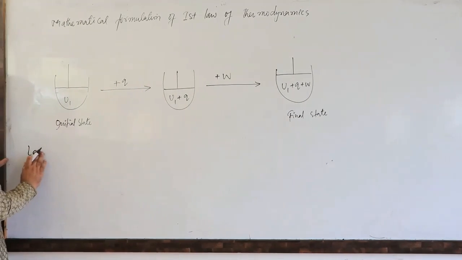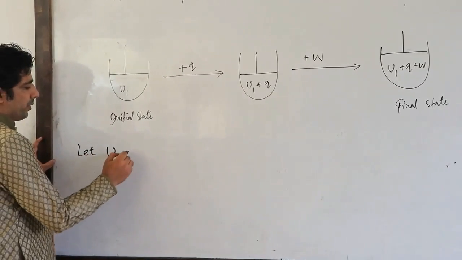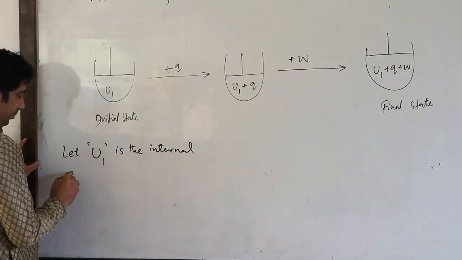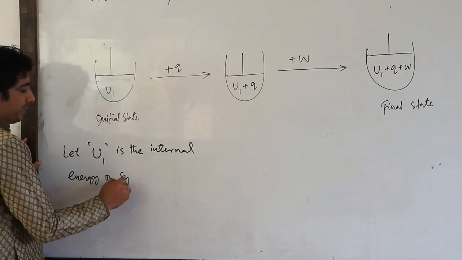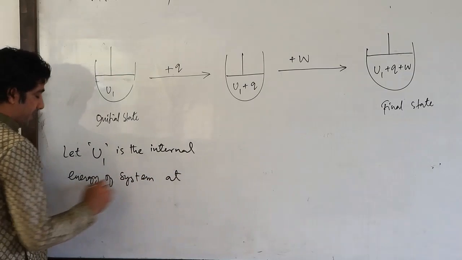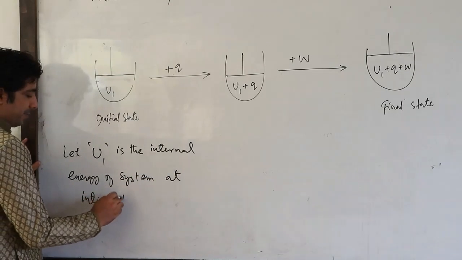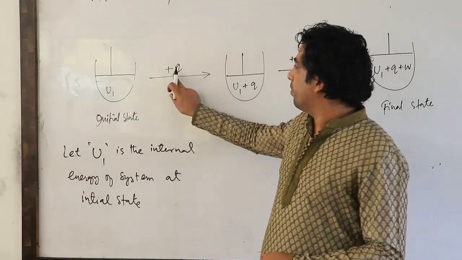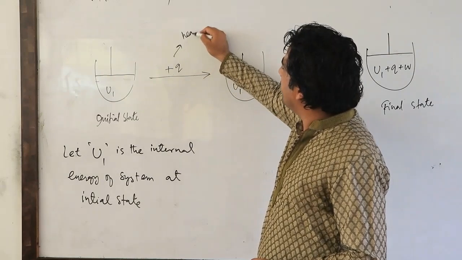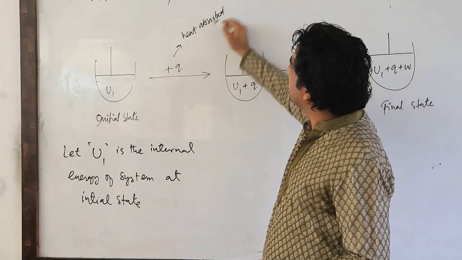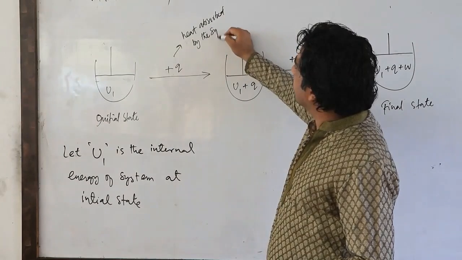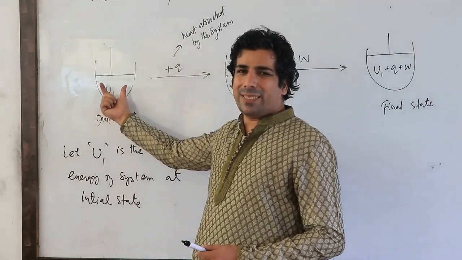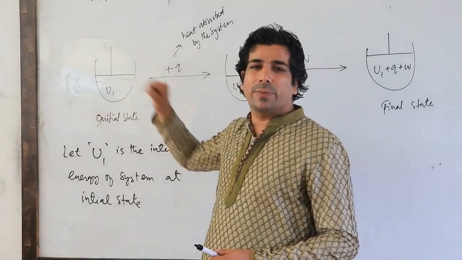Let us suppose U1 is the internal energy of the system at which state? At the initial state. This U1 is the internal energy, correct? Now I am doing this thing, look here, plus Q. I have told you already, this is the heat absorbed by the system. Plus Q means heat absorbed by the system. That means this system, let's suppose there is some gas inside, it will absorb the heat. Plus Q means heat will be absorbed by the system.